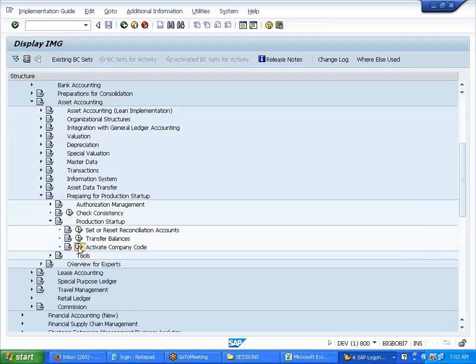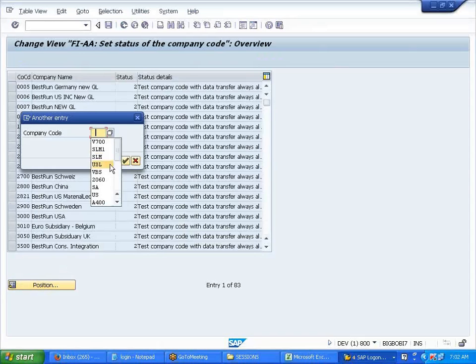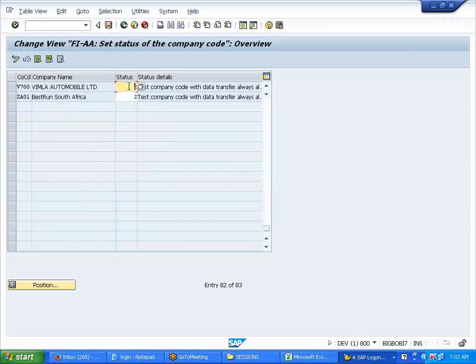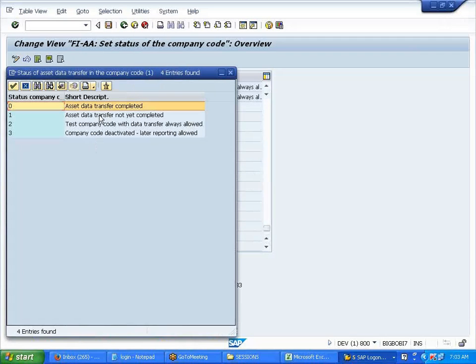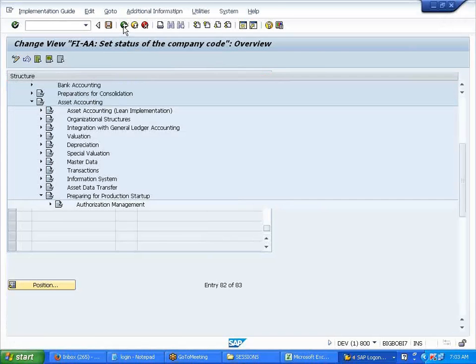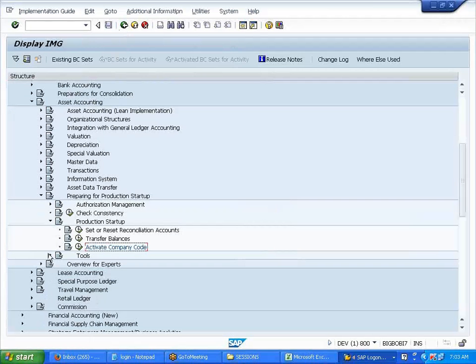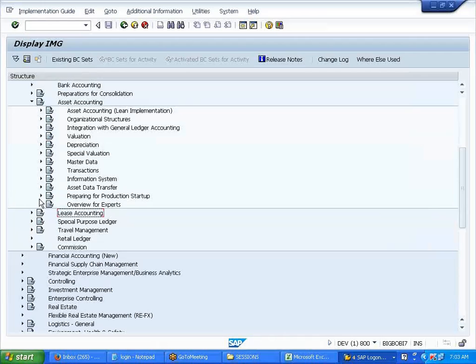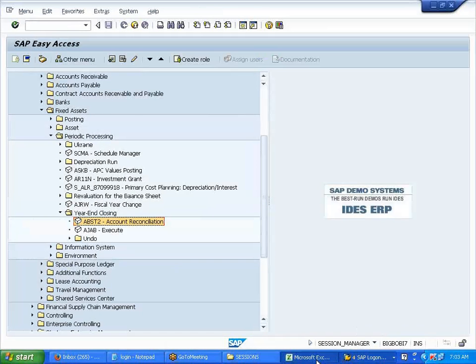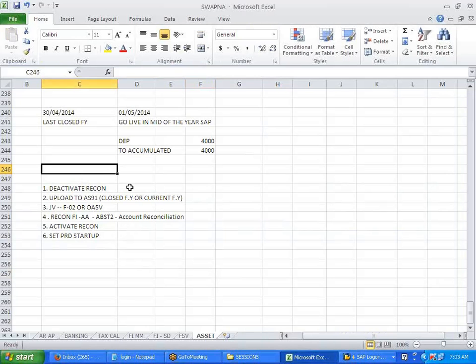Here, activate company code. Can you see here? Completed. Okay, gone. Once you set this, you cannot do any transfer or anything. Okay, once it is done, you're done. Now this is about the cutover or legacy upload, whatever you call it. Cutover activities, that is what we call it.